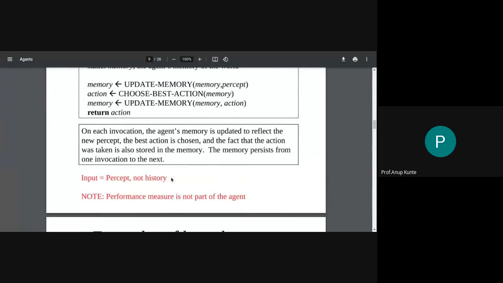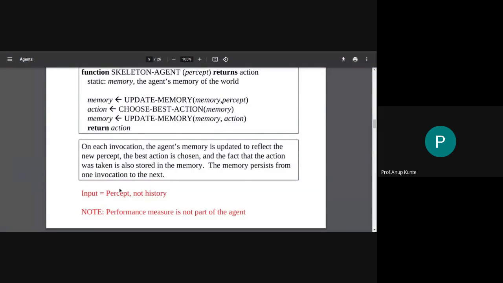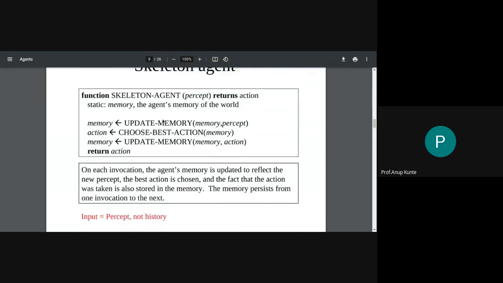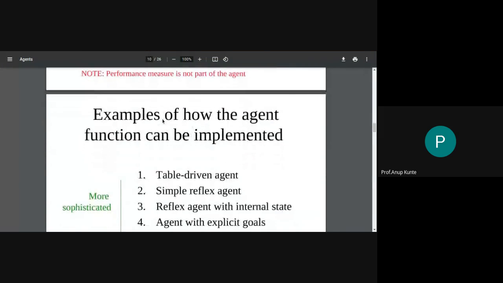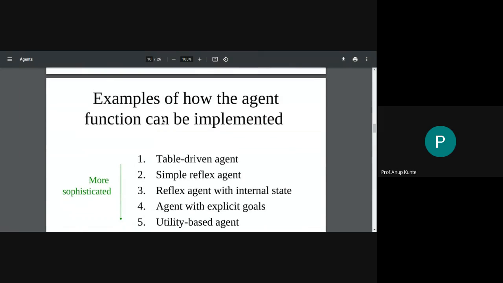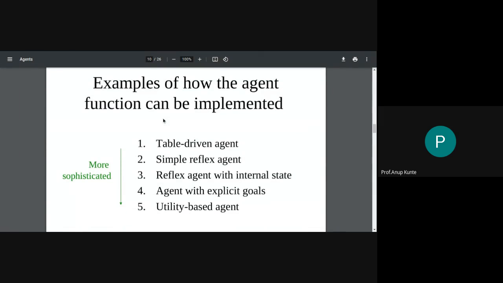Yeah, we are taking a single percept as input and we are not taking history. Performance measure is not part of the agent. So the agent does not have a performance measure. Somehow these functionalities that we are going to incorporate, they will take care of this. How? We'll come to know that when we discuss the different architectures that make up an agent.